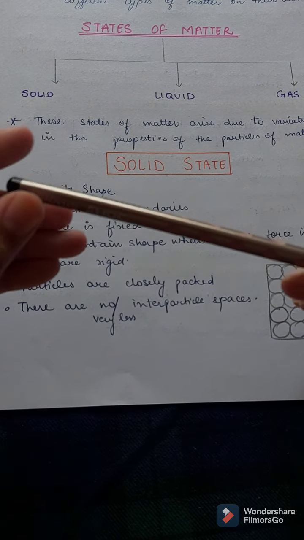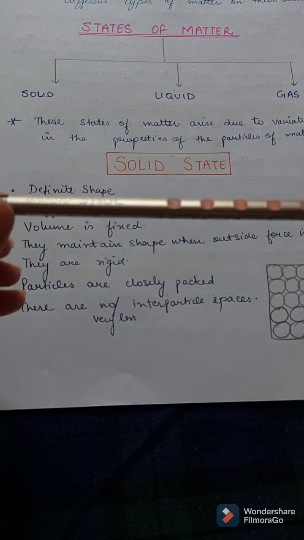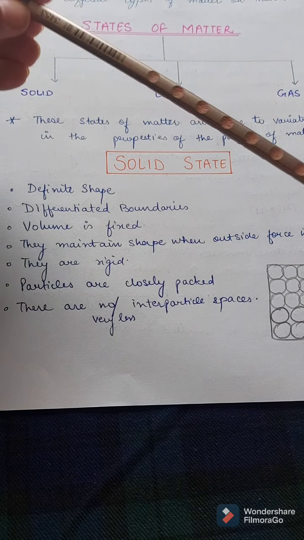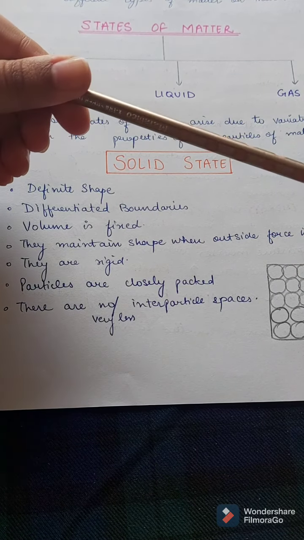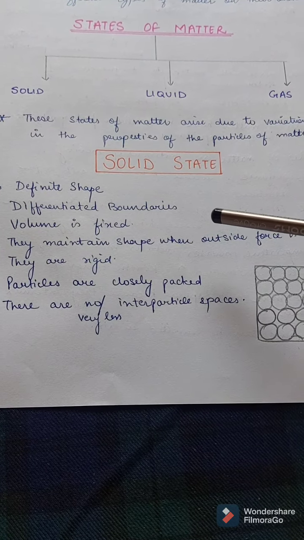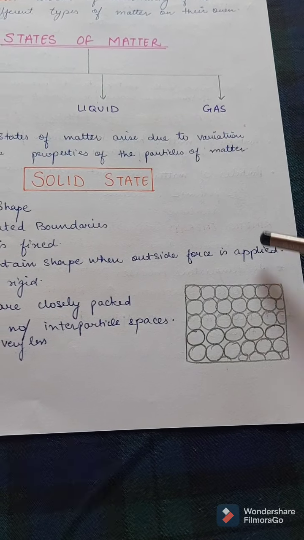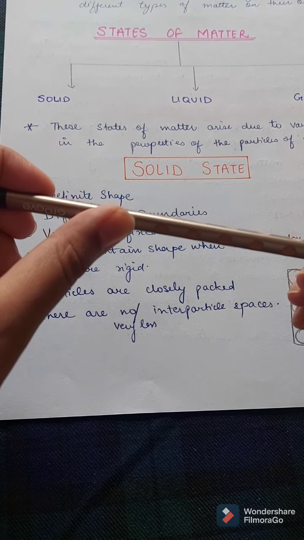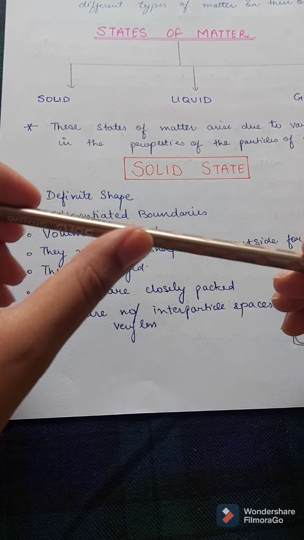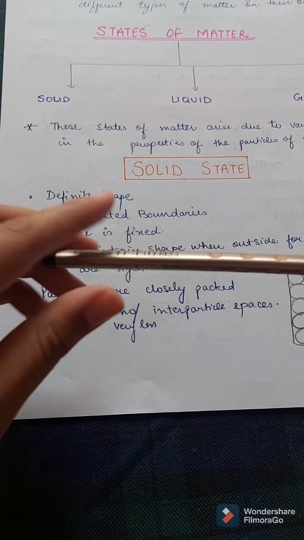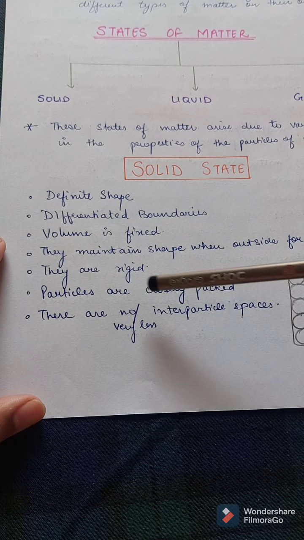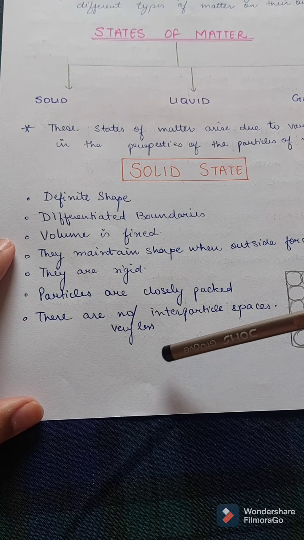For example, a pencil. This is a pencil and this is solid. As we can see, it has a definite shape and its volume is also fixed. It cannot be increased or decreased on its own. They maintain the shape when outside forces are applied. When we apply outside forces, I am applying pressure on the pencil, but its shape is not changing. And they are rigid. Particles are closely packed and there are no interparticle spaces.